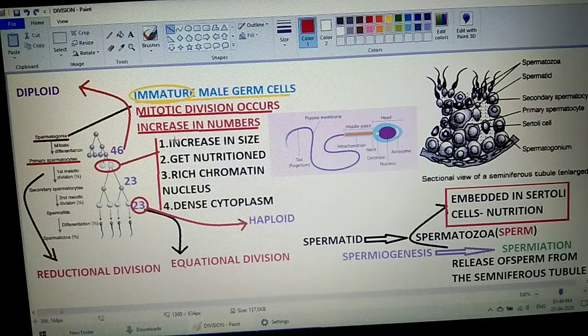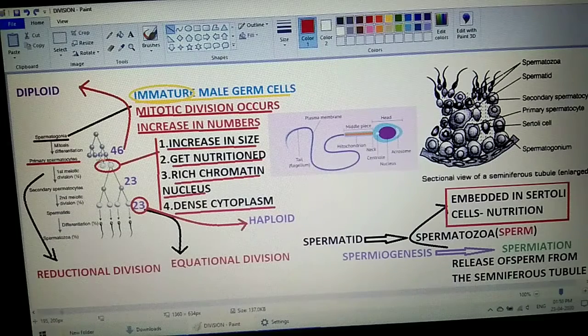Students, have a look at these characteristics. These cells which are produced as a result of mitotic division from the spermatogonia undergo a change. And which is that change? There is an increase in size, and they get nutrition as well, and there is a chromatin-rich nucleus, and dense cytoplasm.